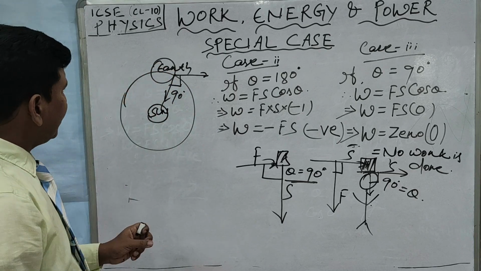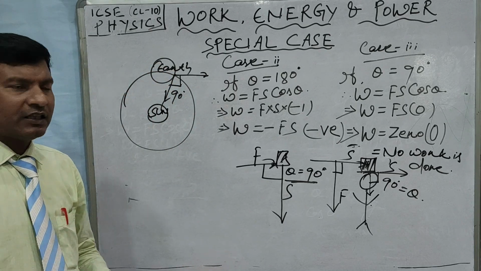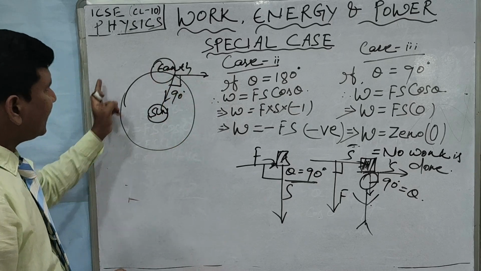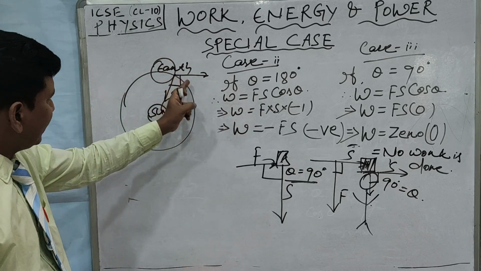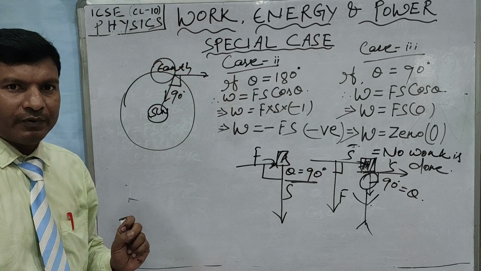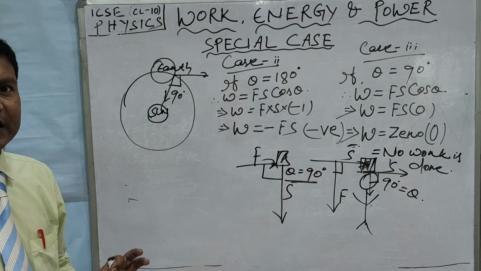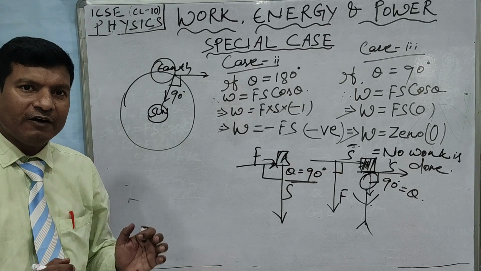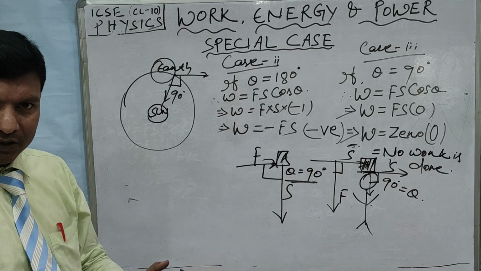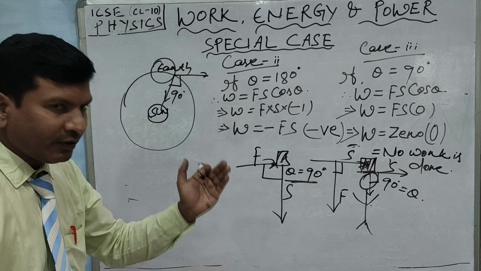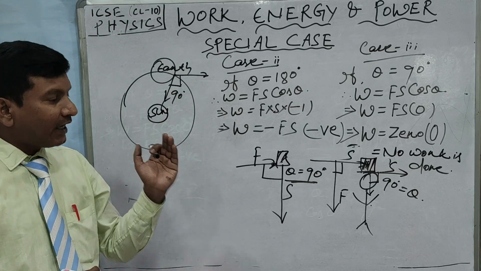Now if a body is moving in a circular path, then for completing one rotation, when the body completes one round trip, at that moment the displacement is also 0 and therefore the work done is 0. So you have to understand what is asked of you.